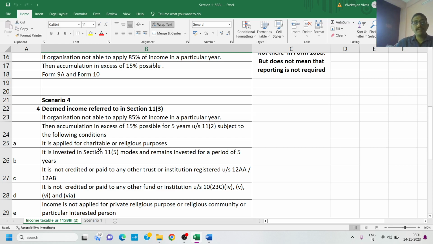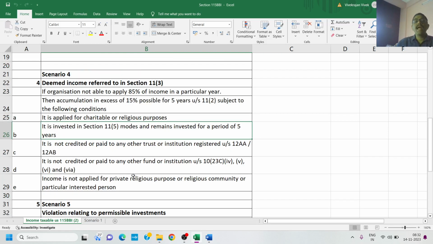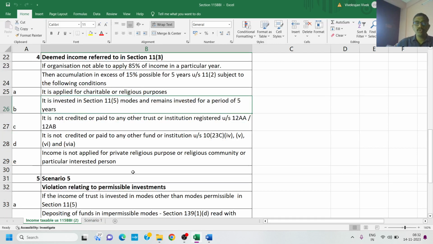It is applied for charitable or religious purposes. It is invested in section 11(5) modes and remains invested for a period of 5 years. It is not credited or paid to any other trust or institution registered under 12AA or 12AB. It is not credited or paid to any other fund or institution under 10(23C)(iv), (v), (vi), and (via). And the income that is generated in this context is not applied for private religious purpose or for a religious community or a particular interested person. This is scenario 4.